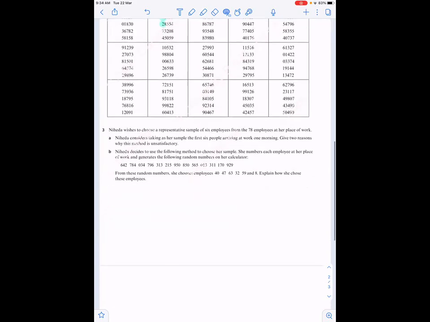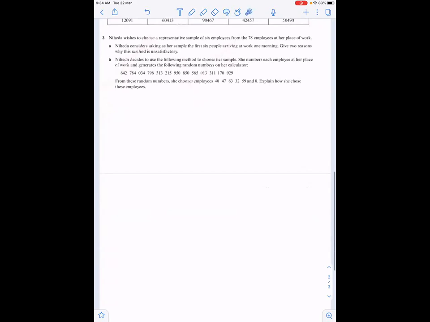Okay. Got it. It says Neheda wishes to choose a representative sample of 6 employees from the 78 employees of her place of work. Neheda considers taking as her sample the first 6 people arriving at work one morning. Give 2 reasons why this method is unsatisfactory.